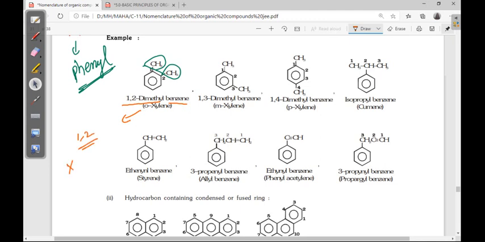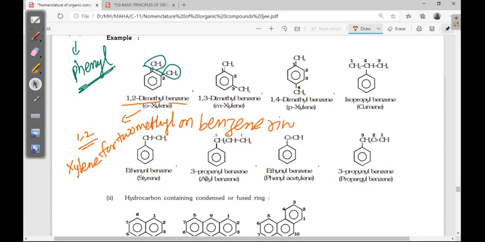The word xylene is used for two methyls on a benzene ring. Okay, when two methyl groups are there on the benzene ring, we use xylene. So here orthoxylene, here metaxylene.